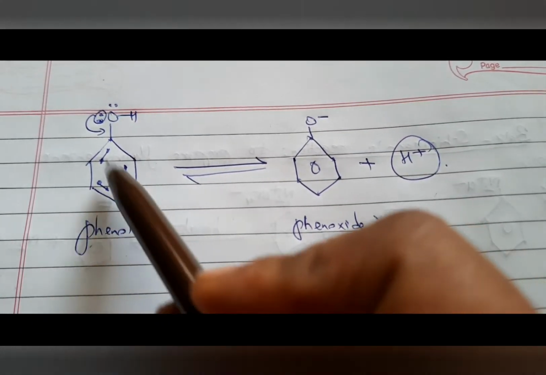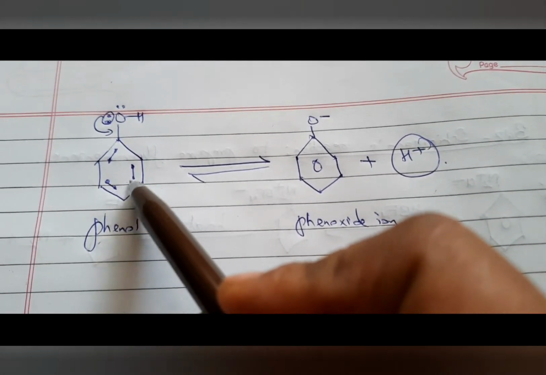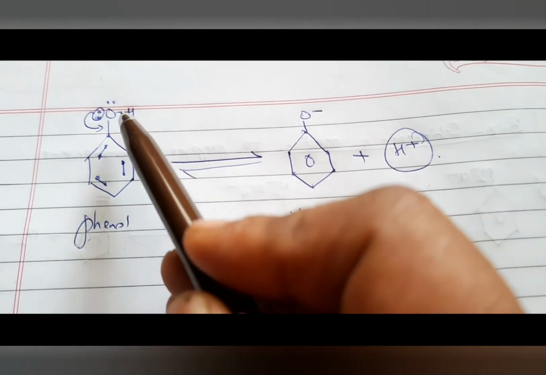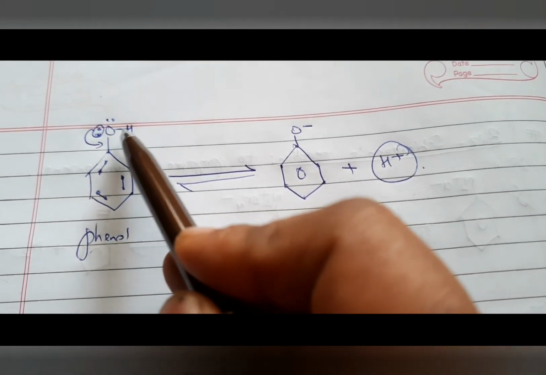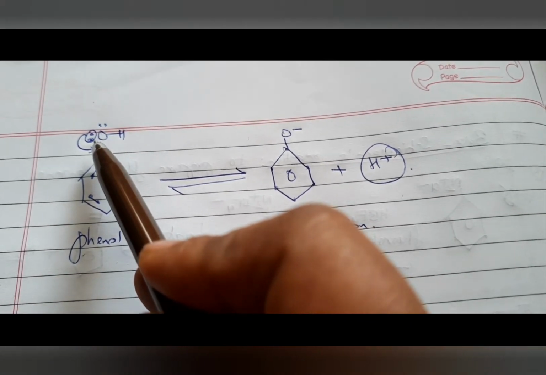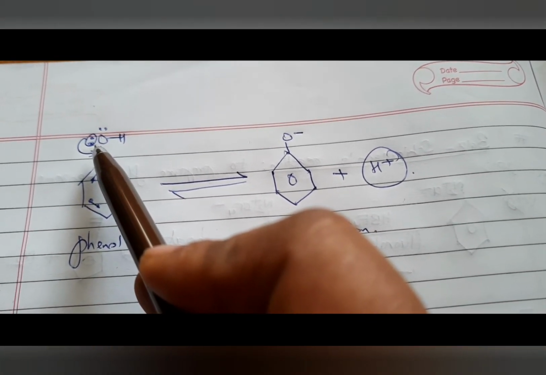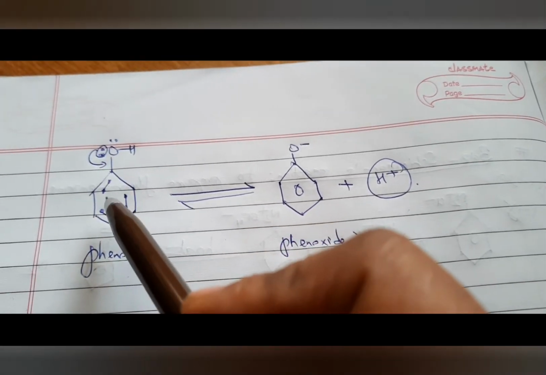As you know, this is the picture of phenol. Instead of making a circle, I am making double bonds. And do remember, all the bonds contain 2 electrons each. And this oxygen also always contains 2 lone pairs of electrons, and it is linked with hydrogen along with the benzene ring. So this lone pair of electrons present in oxygen takes part in resonance, which we have learned in class 11.